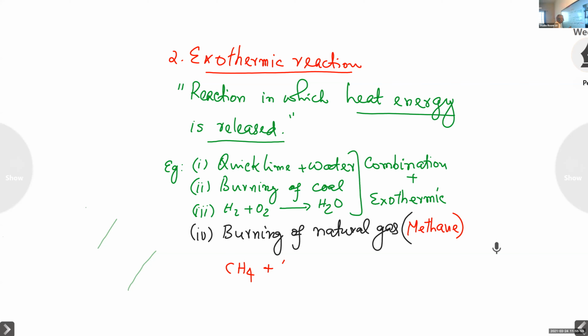Methane plus oxygen, giving carbon dioxide, because carbon is oxidized to carbon dioxide always, and hydrogen is oxidized to water, plus heat plus light. Light also will be formed. There is a chance for the formation of light also, only to a slight extent. If there is no sufficient oxygen or air, light is also produced. Anyhow, heat is produced, no doubt, because methane is used as a fuel.